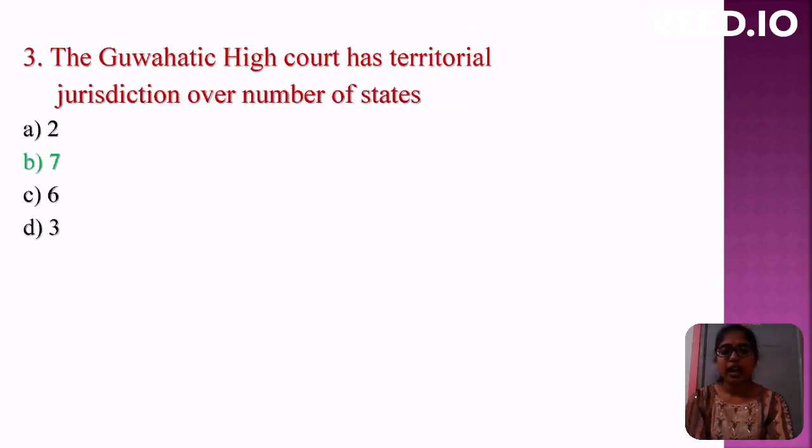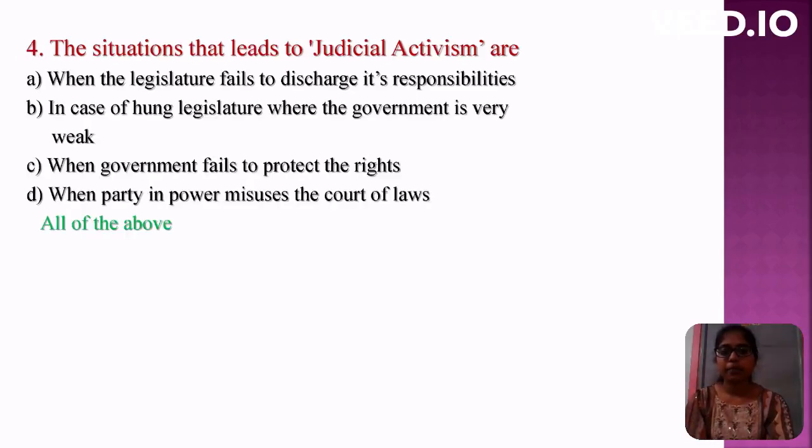Third question: The High Court has territorial jurisdiction over how many states? Options are 2, 7, 6, 3. Correct option is 7. Fourth question: The situations that lead to judicial activism are? Options are when the legislature fails to discharge its responsibilities, in case of young legislature where the government is very weak, when the government fails to protect the rights, when a party in power misuses the court of laws.